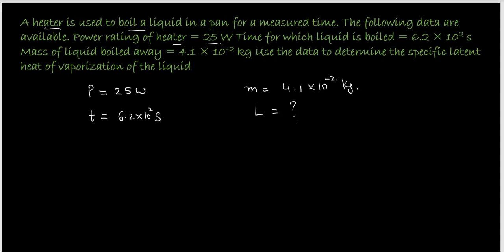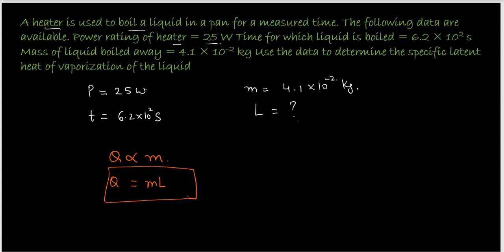Whatever heat you're giving is used up in boiling, and it just depends on the mass of the liquid. So Q is directly proportional to the mass. And when you remove the proportionality sign, we get Q is equal to M into L vaporization, where L is the constant of proportionality. I'll put vaporization later. First, let's consider it to be just L.